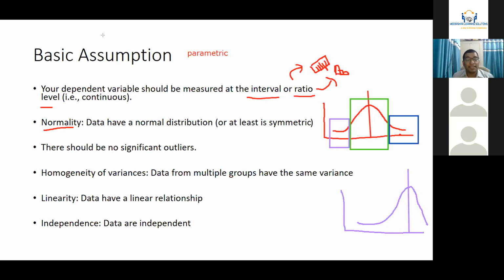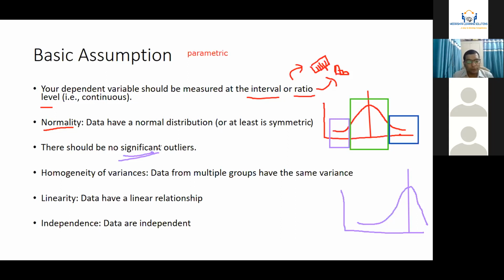Then the third assumption is there should be no significant outliers. And how to measure the number of outliers, we'll discuss after a few minutes. We'll be discussing how to identify the number of outliers. However, you can see very clearly the statistics is saying there should be no significant outliers. What does this mean? There is a chance of outliers. Every outlier need not be removed, but what will happen if 10% or more than 20% of participants are outliers? How will you handle that situation, right?